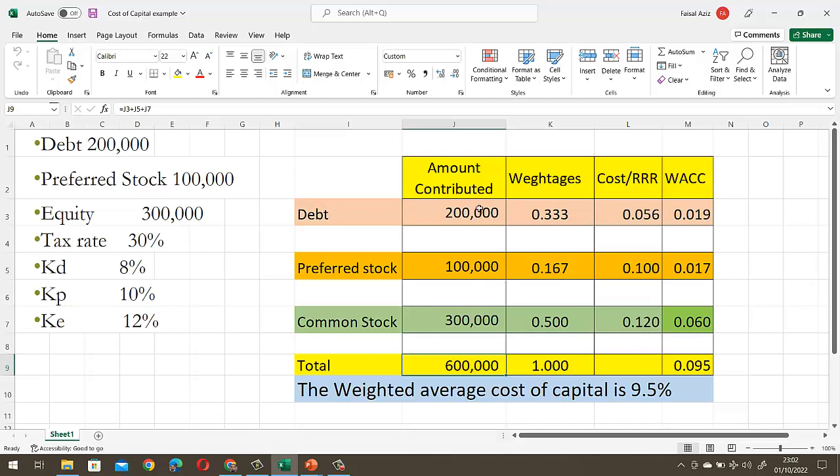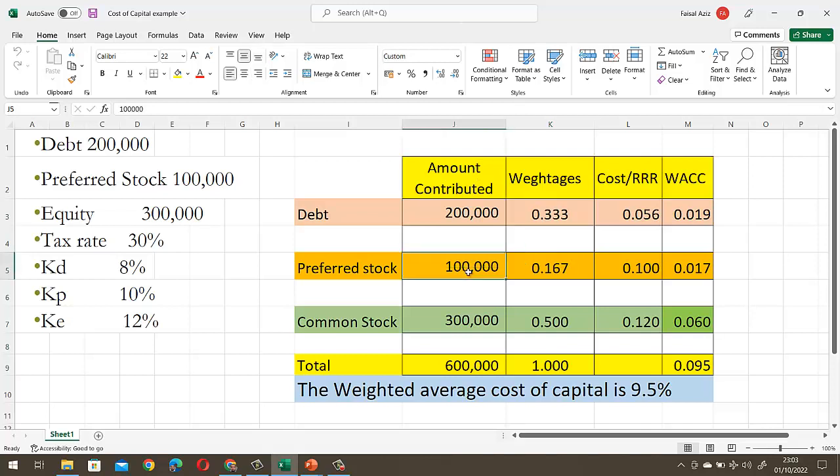Then I have calculated the weightages, meaning this 200,000 is what percent of 600,000. As you can see in the formula, I have divided this cell 200,000 by 600,000 to get this weightage. I have given the same treatment to the preferred stock amount.